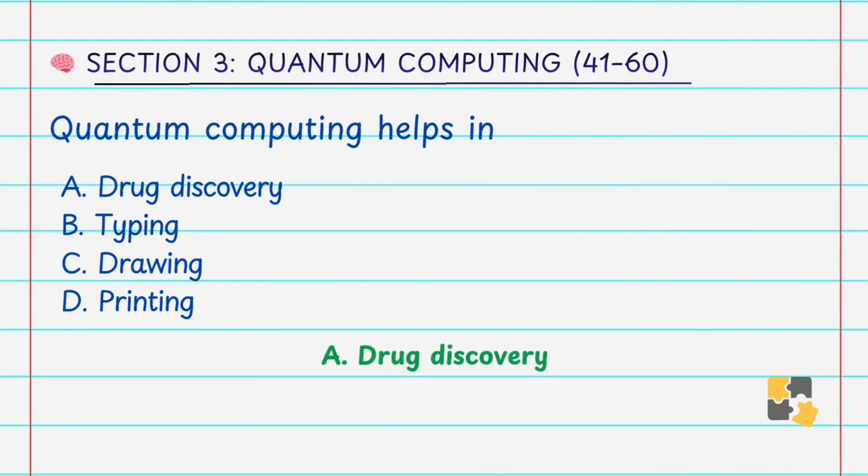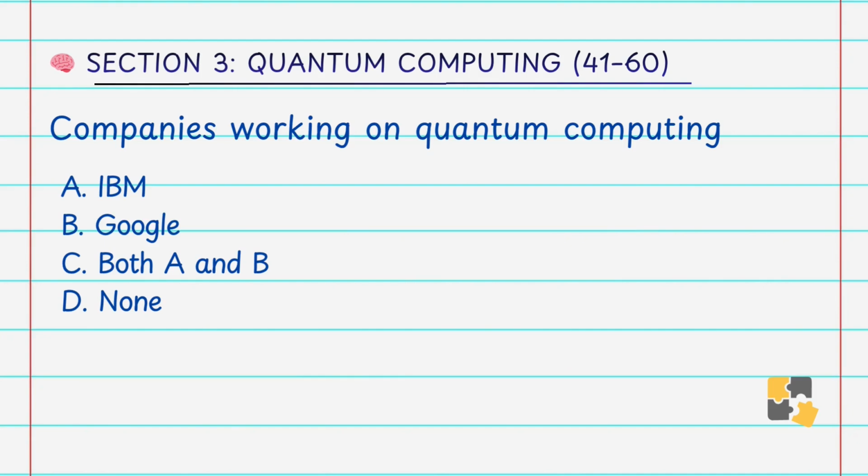Printing. Answer is A. Drug discovery. It can simulate molecular interaction efficiently. That's why quantum computing helps in drug discovery. Companies working on quantum computing: A. IBM, B. Google, C. Both A and B, D. None. Answer is both A and B. Both companies are leaders in quantum research.